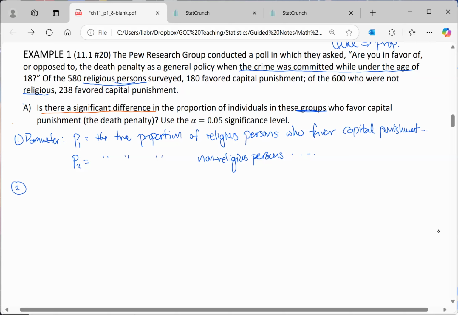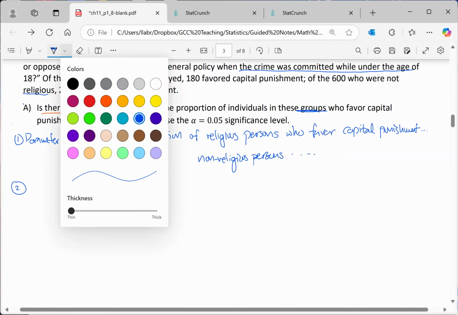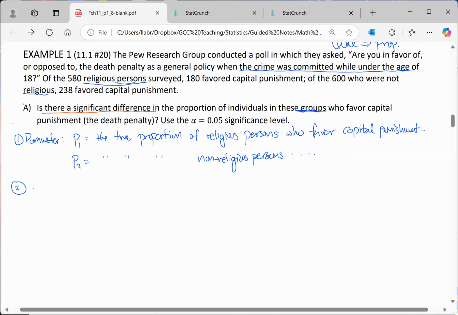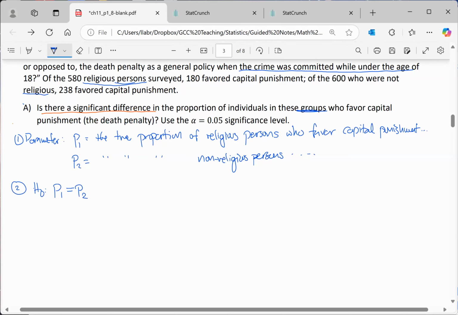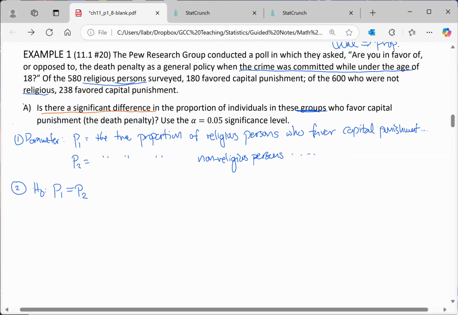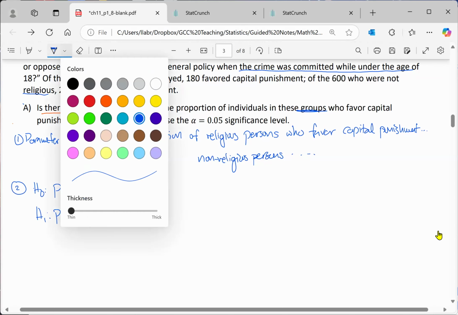All right, now let's go ahead and write out the hypothesis that they want us to test. It's clear that this would be a not equal to hypothesis test. So let's write that down. The null hypothesis is p1 equal to p2. Remember, null is always the no change hypothesis. The alternative, which is what we are more concerned with, is how do p1 and p2 relate?